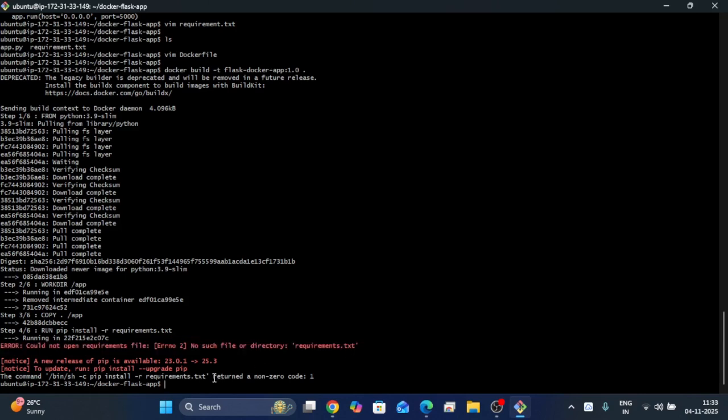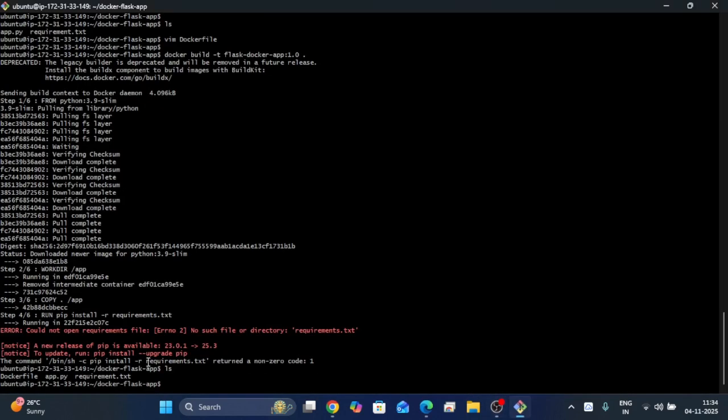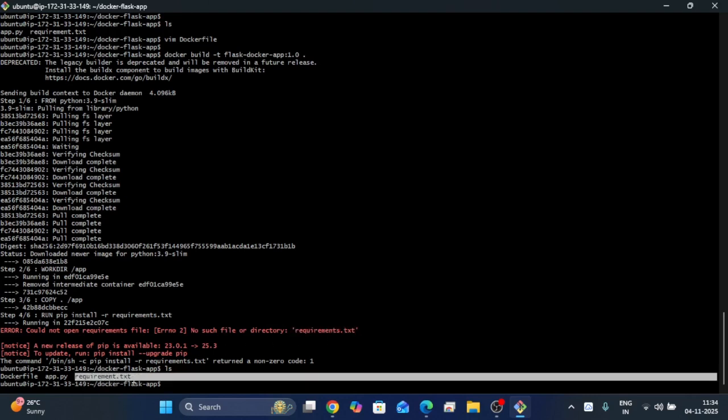Okay, let's debug this error. Why did we get the error, no such file or directory requirements.txt? I have created the file with the name requirement.txt.